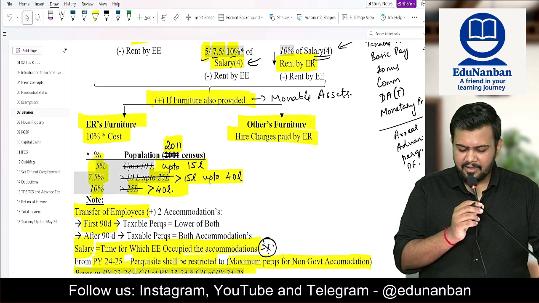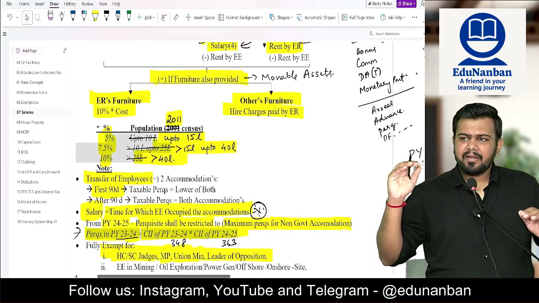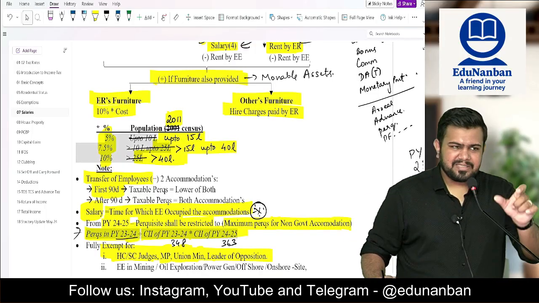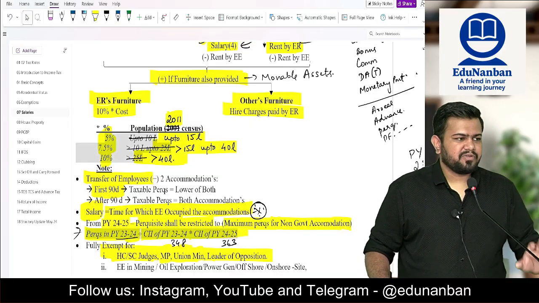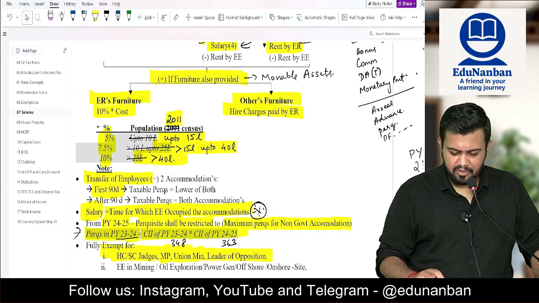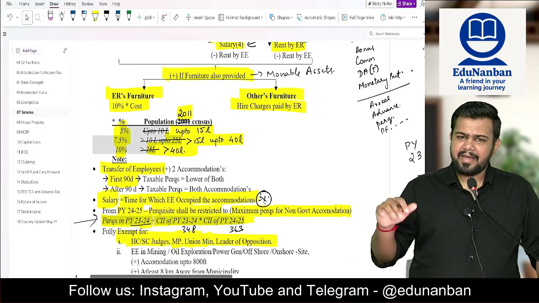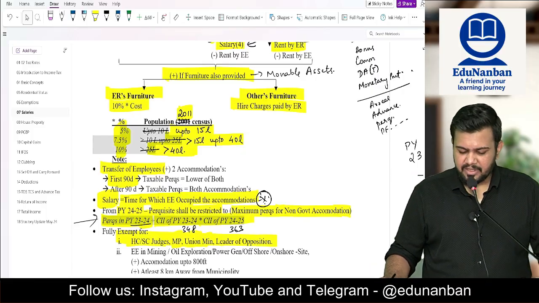What did we learn for movable assets? If it is hired by the employer, take the perquisite value as the hire charges paid by the employer. If it is the employer's own movable asset, take the perquisite as 10 percent of the cost. So for furniture also, if it is other people's furniture, the hire charges paid by the employer. If it is the employer's own furniture, 10 percent of the cost.